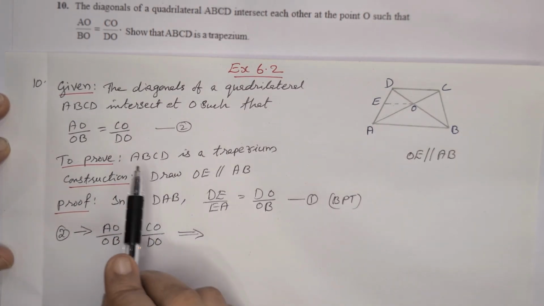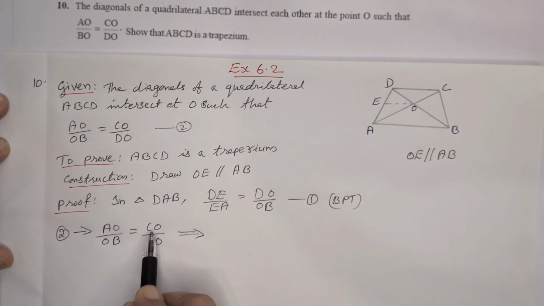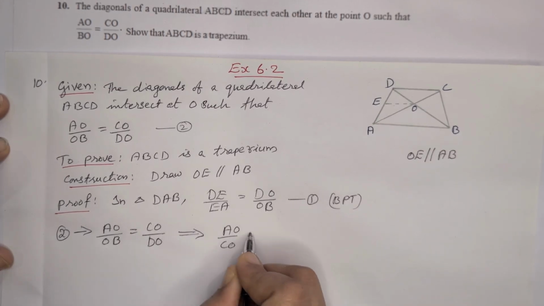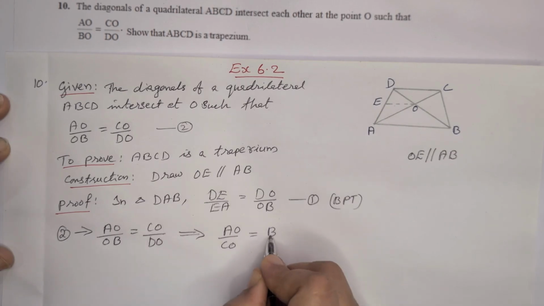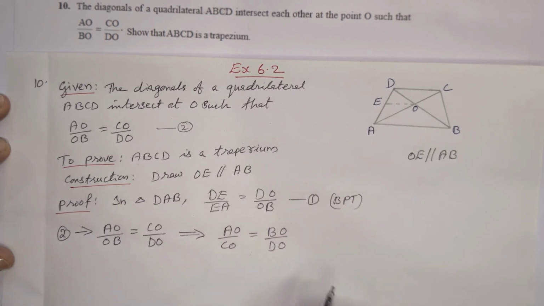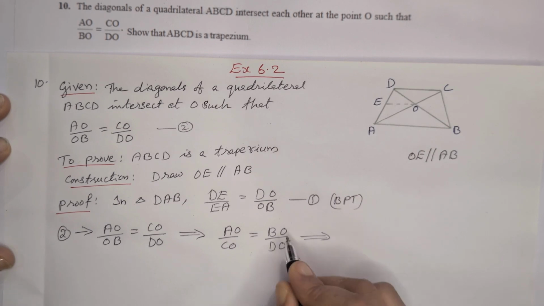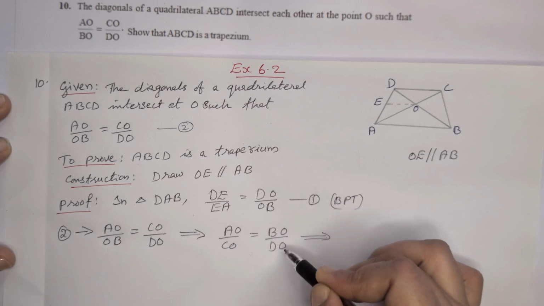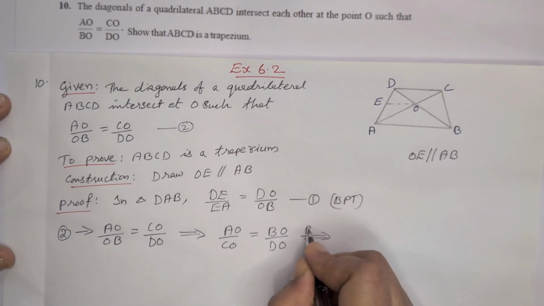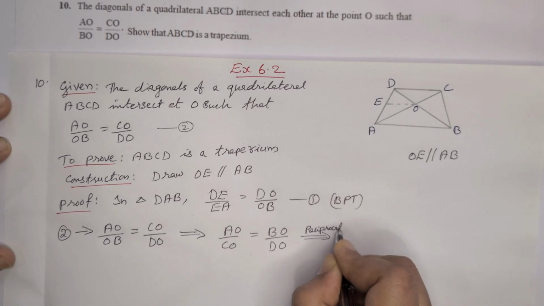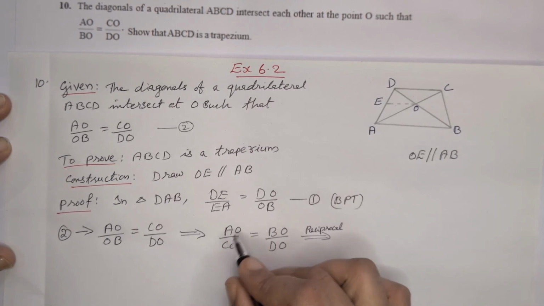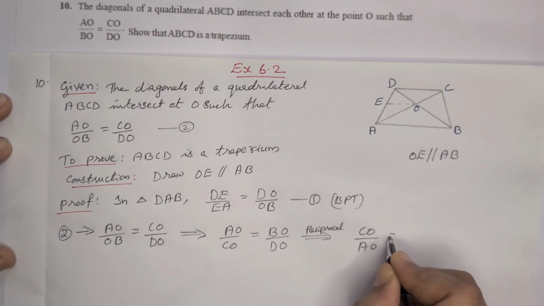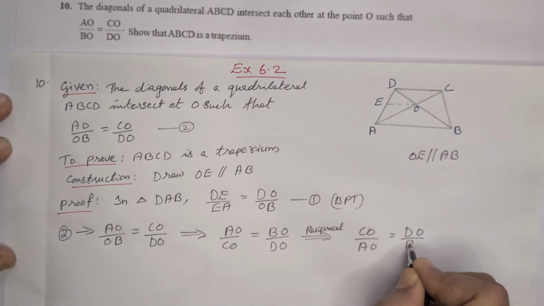Equation number 2: from the given terms, we are just interchanging the terms such that AO by CO is equal to BO by DO. Then take the reciprocal of this one. Here we need DO on top and BO at the bottom. So taking the reciprocal on both sides, CO by AO is equal to DO by BO.